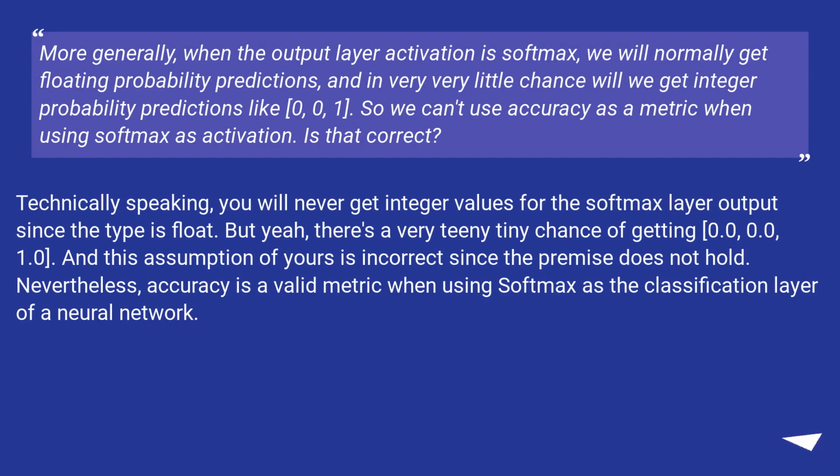Is that correct? Technically speaking, you will never get integer values for the softmax layer output since the type is float. But yeah, there's a very teeny tiny chance of getting 0.0, 0.0, 1.0. And this assumption of yours is incorrect since the premise does not hold. Nevertheless, accuracy is a valid metric when using softmax as the classification layer of a neural network.